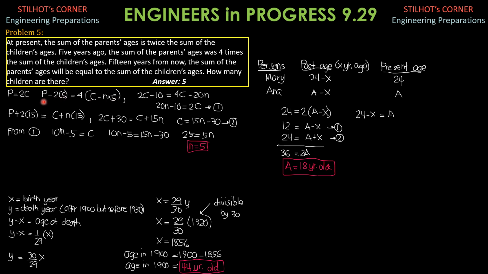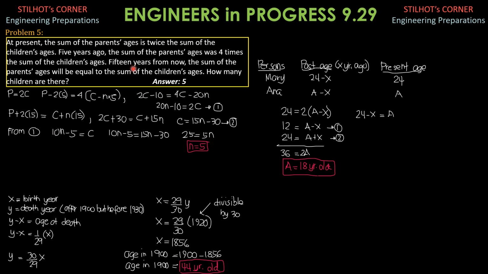So simplifying, because P is 2C, substitute 2C here. 2C minus 10 equals 4 times C minus 4C minus 20n. So simplifying, 20n minus 10 equals 2C. So call that equation 1, although we can express C as 10n minus 5. But let's just make this on standby.